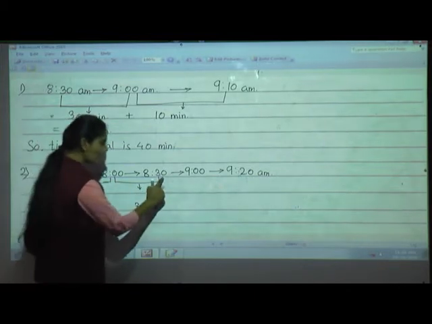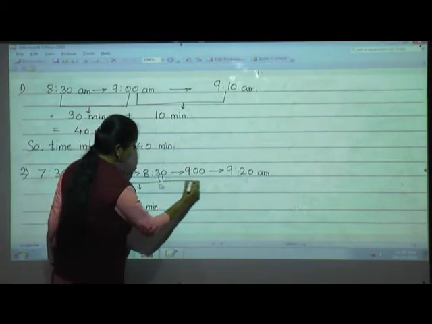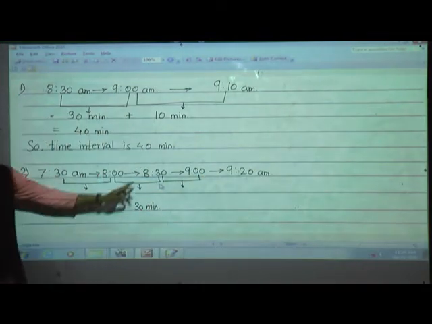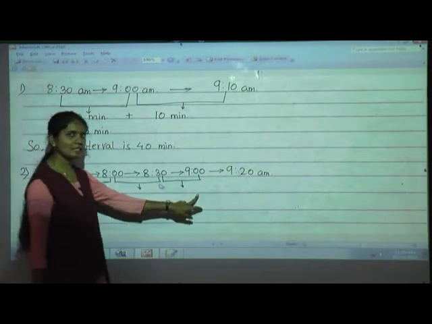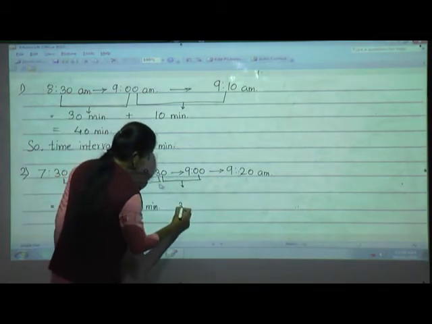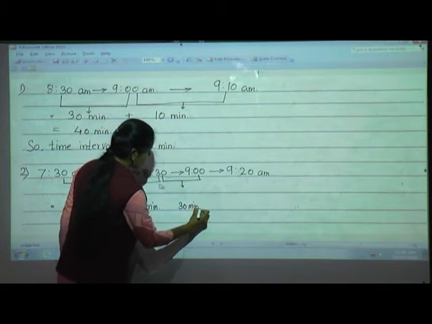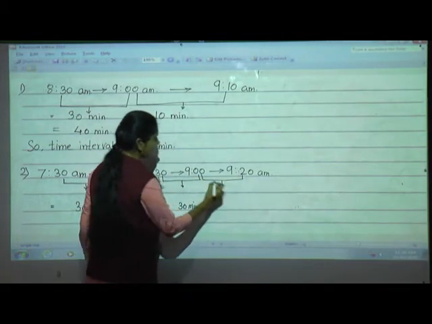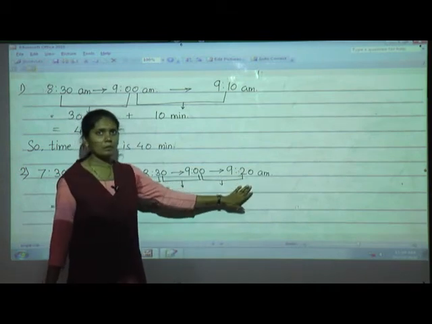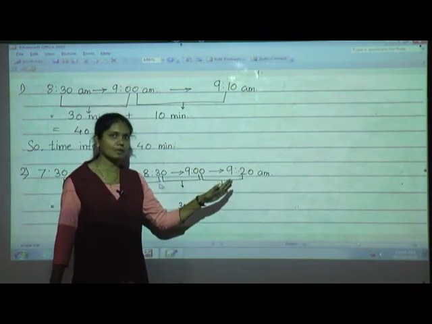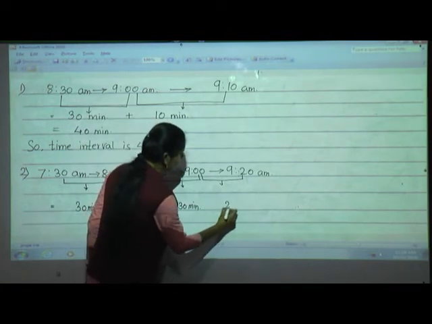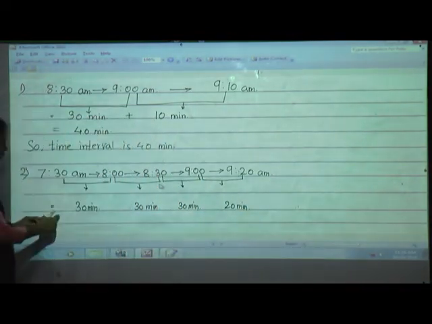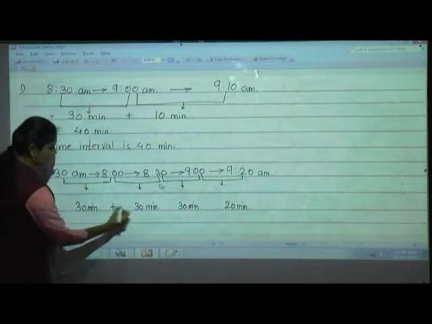Next, from 8:30 to 9 o'clock. Again it is half an hour, so we'll write here 30 minutes. And then lastly from 9 to 9:20. 9 to 9:20 means how many minutes? 20 minutes. So here we'll write 20 minutes. And we have to add all these time intervals.